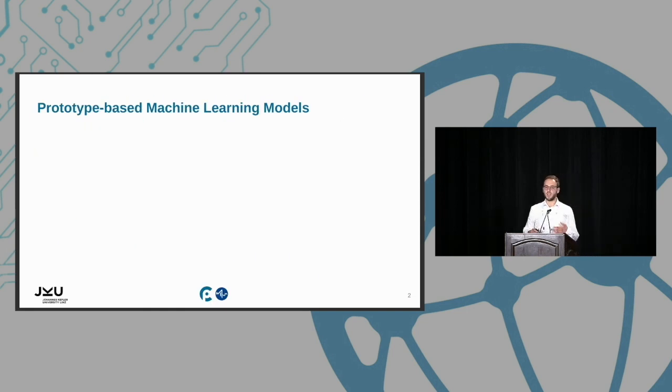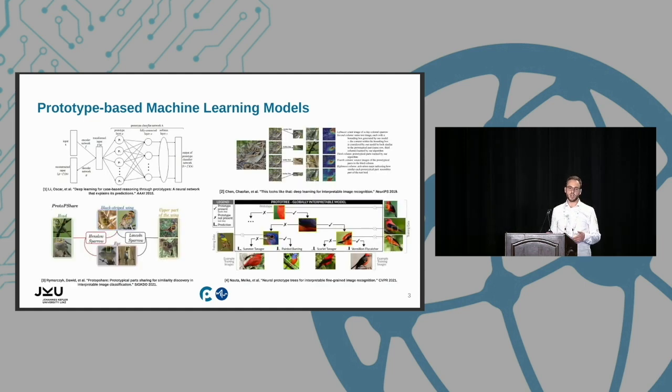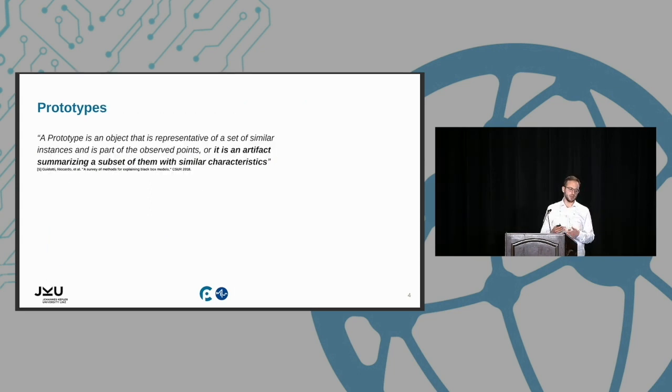Recent studies in explainable AI, especially related to classification tasks, have shown that reformulating common machine learning models to the concept of prototypes brings new possibilities for both effective and explainable machine learning. In particular, these prototype-based models, when trained on a specific task and on a specific dataset, are able to explain their predictions based on the prototypes found in the underlying datasets. But what do I mean by prototypes?